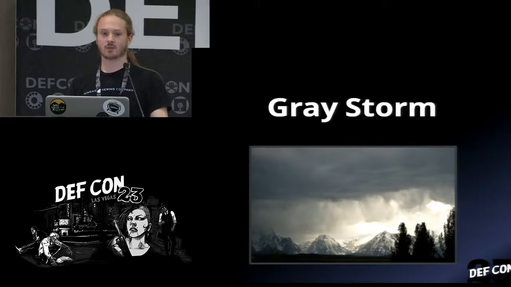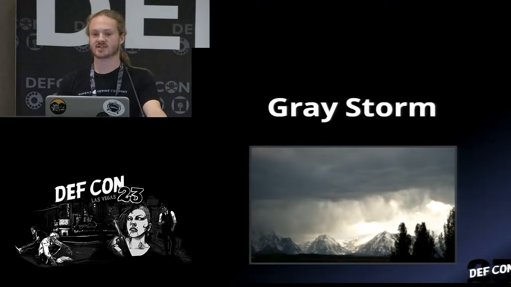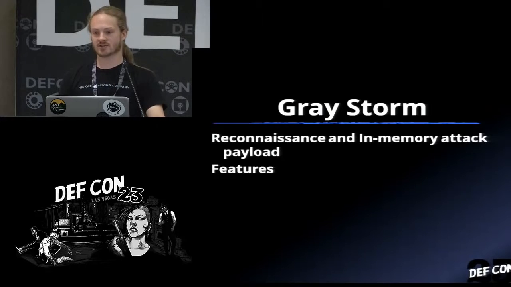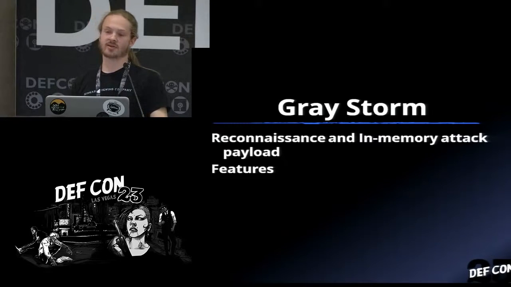Like I said, it's open source, so you can go through and read the code of how all of that is made possible. But let's get into GrayStorm, which is the payload I'm delivering with GrayFrost. GrayStorm is our reconnaissance and in-memory attack payload. It has several features that are going to be attacking .NET both at the assembly level and at the runtime level.